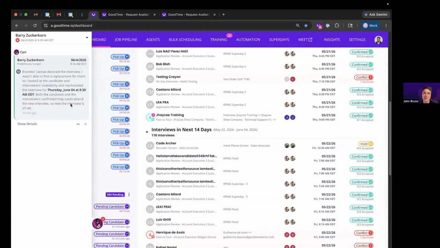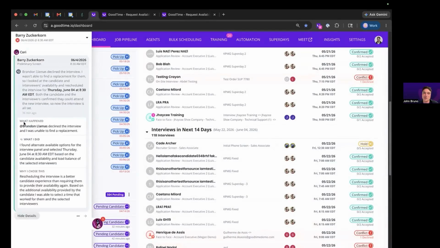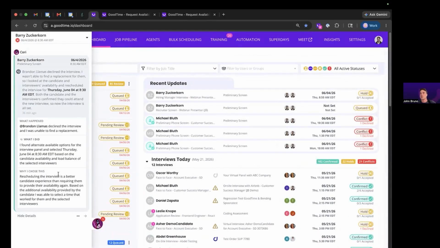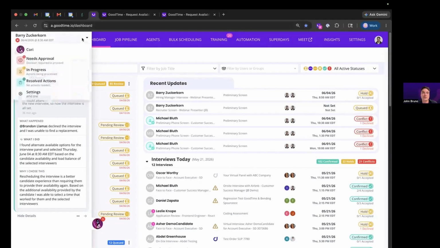I can then jump to the next thing that I want to do. And Cori will now tell me what happened, what I did, and why I chose that option. So explainability is a super important part of this. In this particular example, we're letting the human coordinator still maintain control and decide. Cori is giving us a lot of automation and doing a lot of things for us, but we still remain in control of everything Cori's doing.